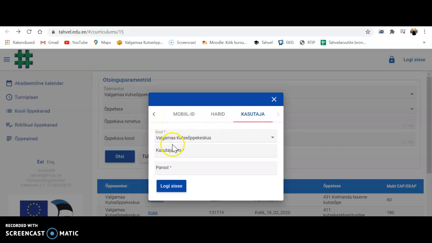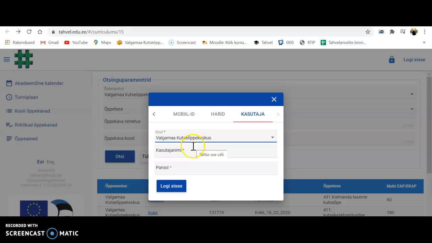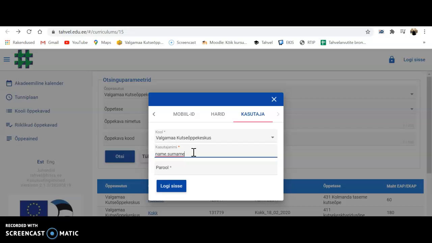Choose here Valga Kutsekeskus, because there can be another school too. So Valga Kutsekeskus, or Valga County Vocational Training Center. And here you put your user, but pay attention, without the end, without @vkok.ee. So only your name and surname, and the same password again. And now you are in. Now you are able to see your marks, your progress, and the teacher's tasks.